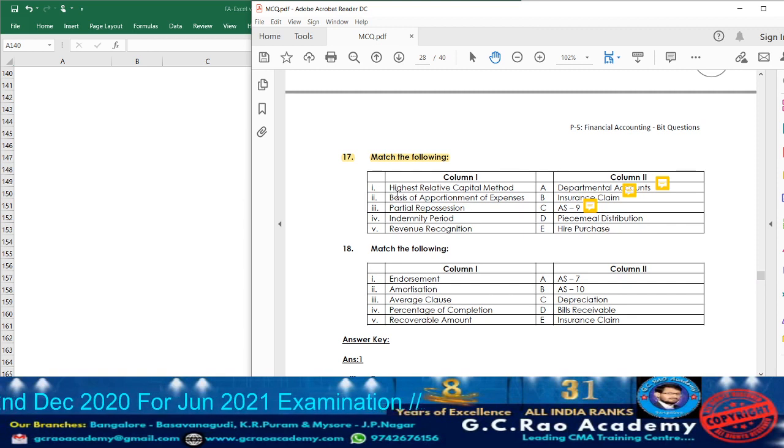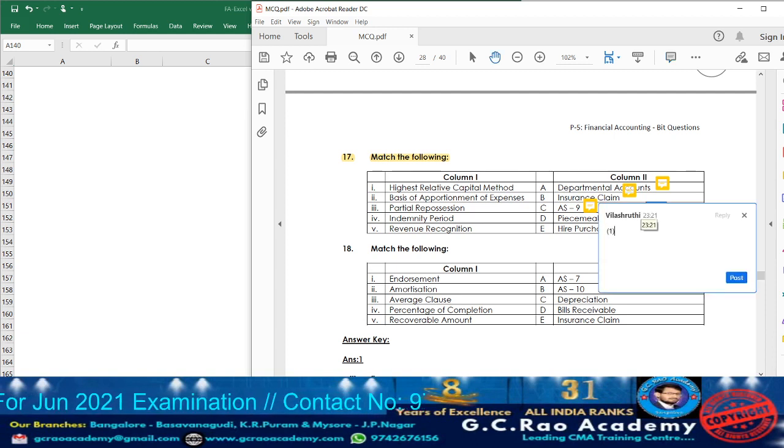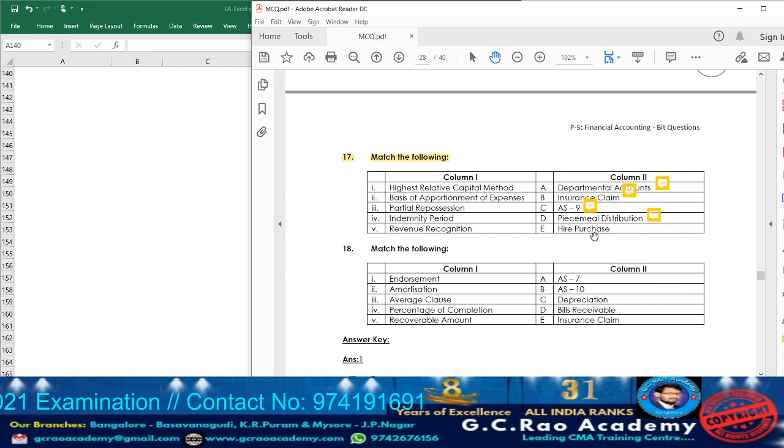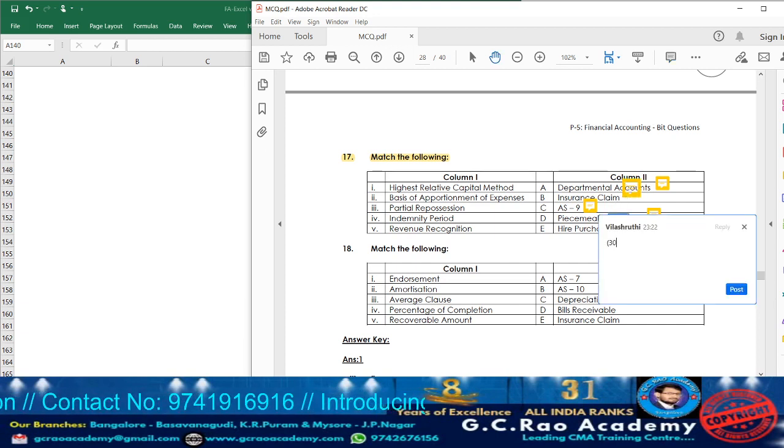Piecemeal distribution. In that, we have the highest relative capital method. So write in respect of it point number 1. Next, hire purchase, partial repossession. So write in respect of it point number 3.